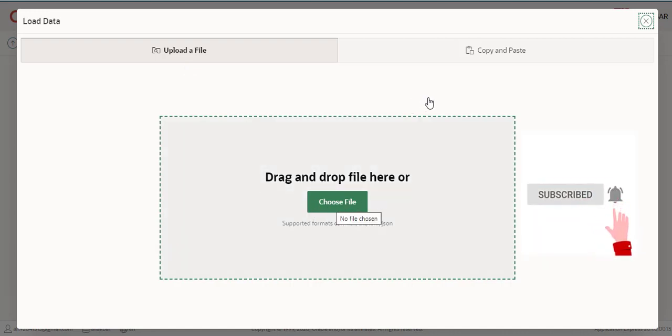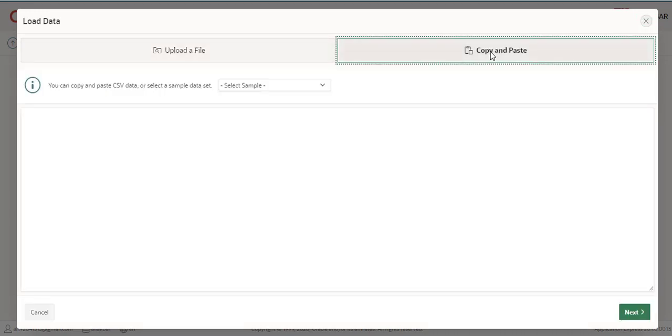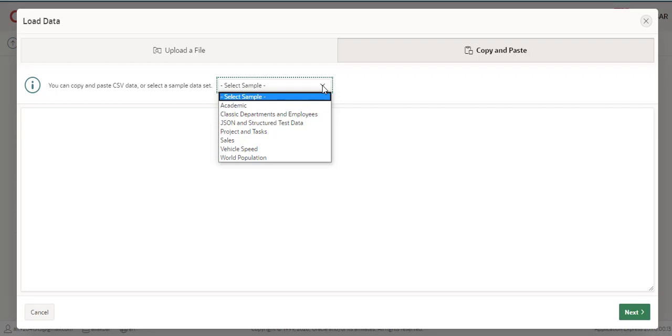If you have no file, Oracle Apex provides you with a dummy table with data. You can select which type of table you want to create in this application. This is a demo application provided by Oracle Apex.